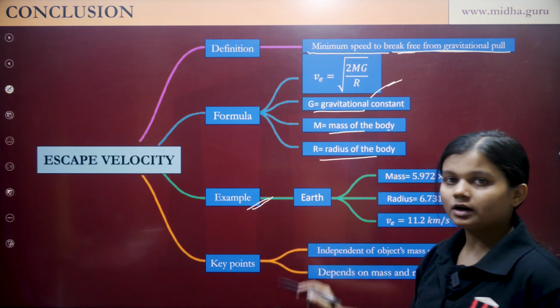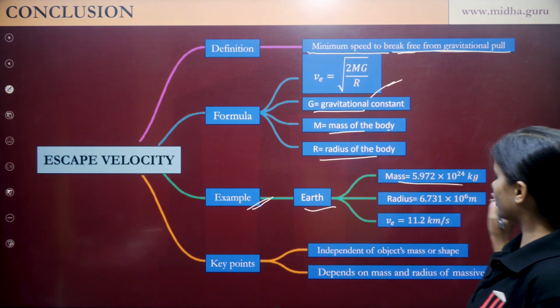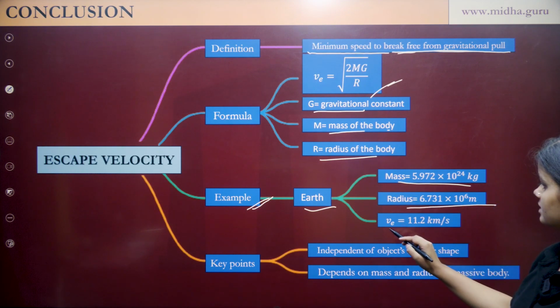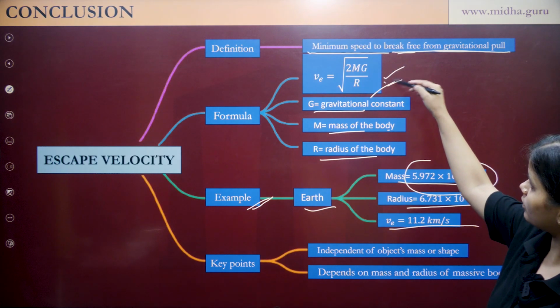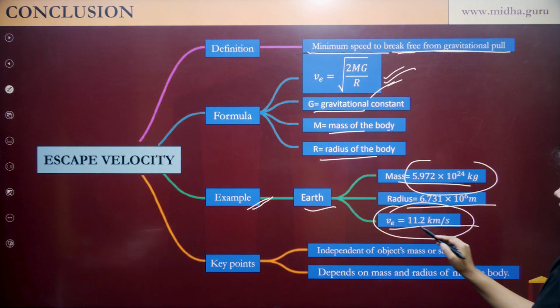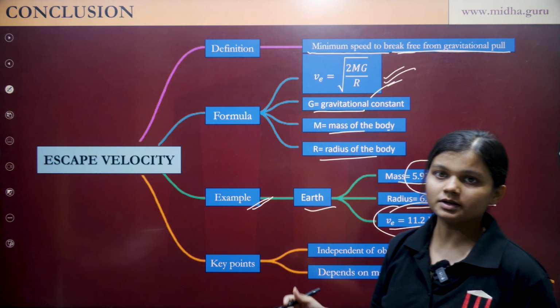For Earth, the mass, radius and Ve are known, and putting these values in this formula, we get escape velocity as 11.2 kilometer per second.